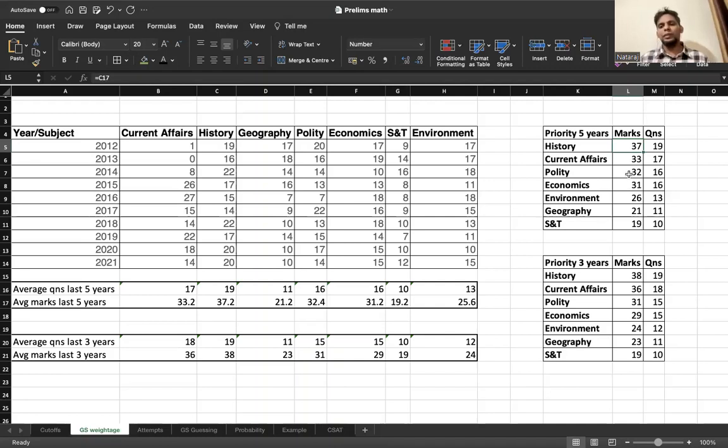You also take a look at polity. See, polity is also an important chunk. Economics is an important chunk. Environment is an important chunk. Then you have geography and SNT. Now, what do you do? How does this necessarily help you? How this helps you is to tell you that even if you can solve like half, okay, in the areas that you're strong, you can probably solve more than half. Net, your score should be more than 50% for those. In some of your weaker areas, it is okay if you can take a little bit of a beating. Nobody is going to be good at all of these subjects. I'm sure that you understand that, right? As we study more and more, we'll also realize that there are more and more things that we are not aware of, and UPSC will find a way to ask us those questions that we are not necessarily as strong in.